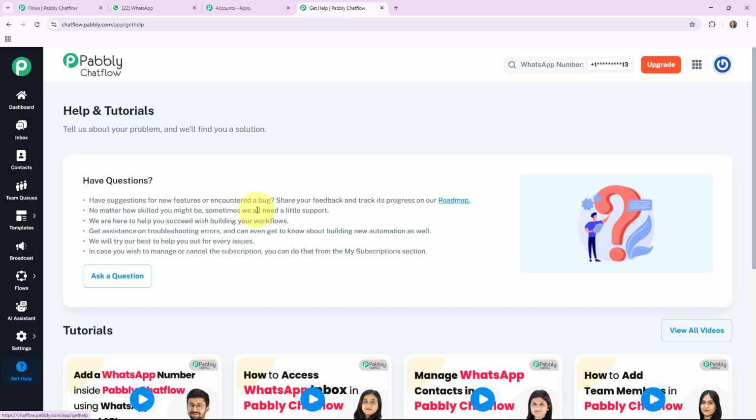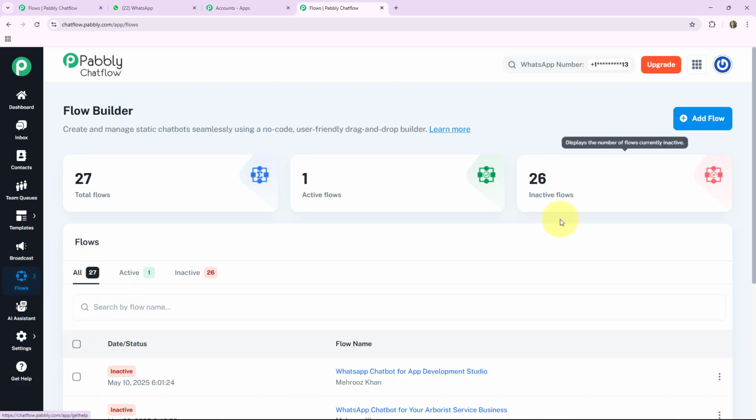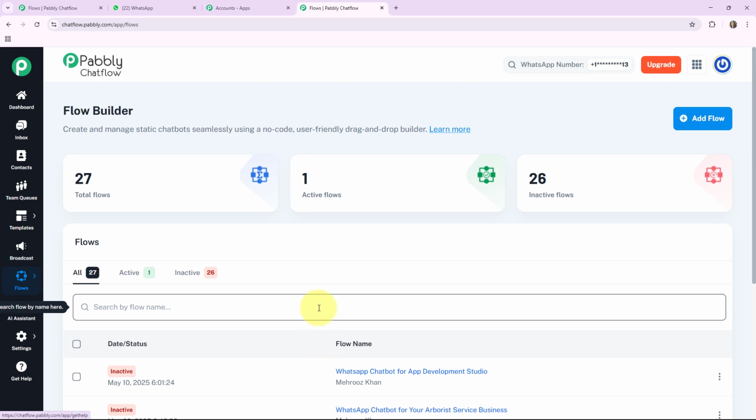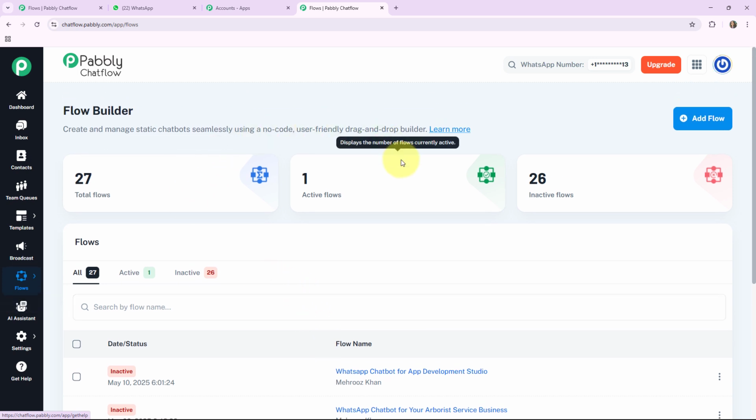As we are creating a WhatsApp chatbot, it will be created with the help of Pabbly Flow Builder. So I'll click on the flow. Here you can see this is the page where you can create multiple types of WhatsApp chatbots for your different types of businesses with the help of Flow Builder. Here you can also see the total number of flows you have created, your active flows and your inactive flows.